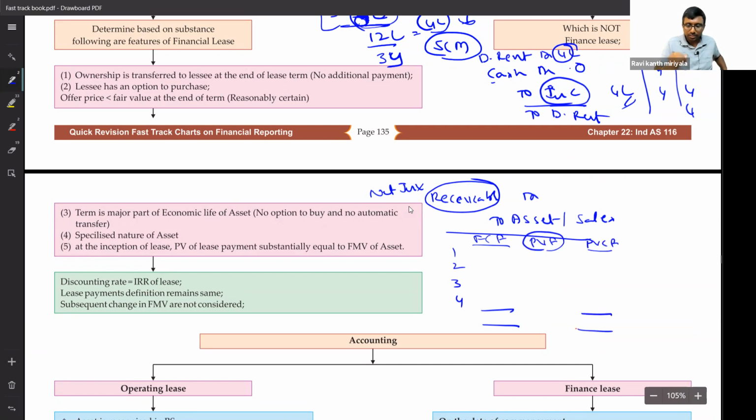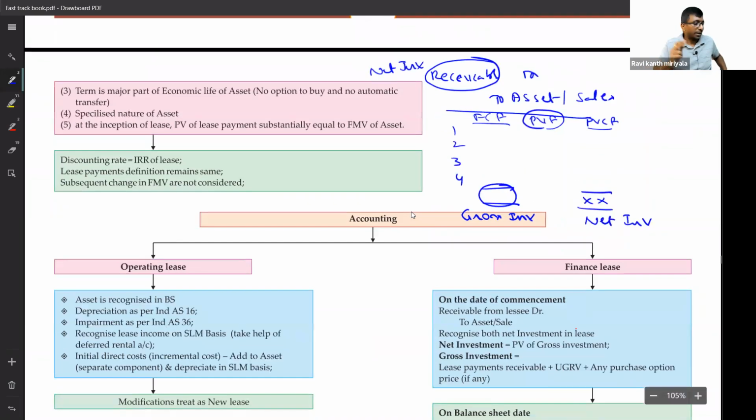Correct? Right. Listen. This total is called, in simple words, for your understanding, gross investment. And this total is called net investment. Getting my point? Gross investment, after multiplying with present value factor, what you get is net investment. The difference between these two columns is nothing but unearned finance income. This will be treated as unearned finance income.